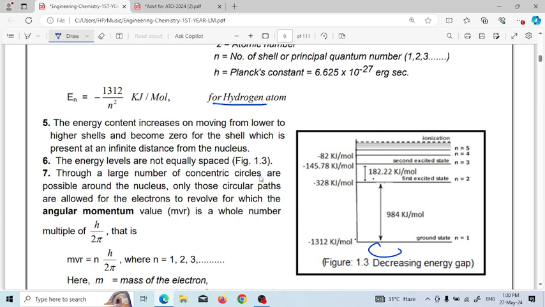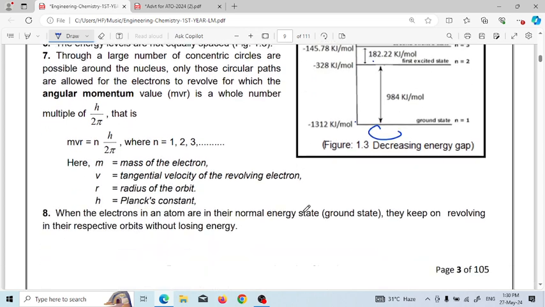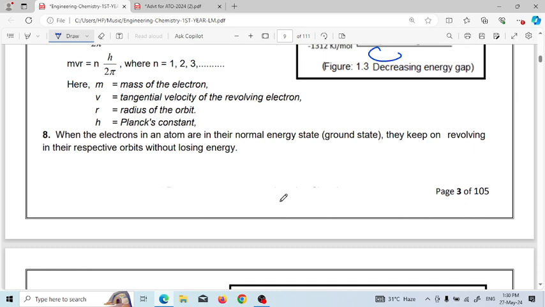Though a large number of concentric circles are possible around the nucleus, only those circular paths are allowed for the electron to revolve for which the angular momentum value, which is mvr, is a whole number multiple of h by 2 pi. So the angular momentum mvr is equal to nh divided by 2 pi, where n is equal to 1, 2, 3, that means the number of the shell. m is the mass of the electron, v is the tangential velocity of the revolving electron, r is the radius of the orbit, and h is Planck's constant. When electrons in an atom are in the normal energy state, that means the ground state, they keep on revolving in their respective orbits without losing energy.